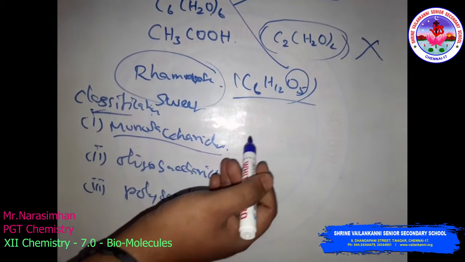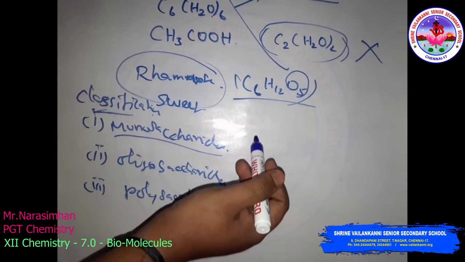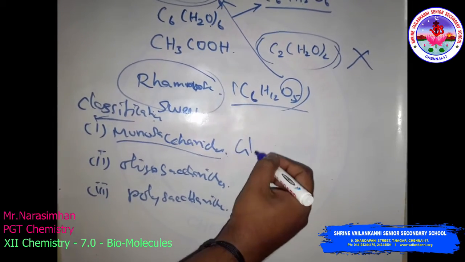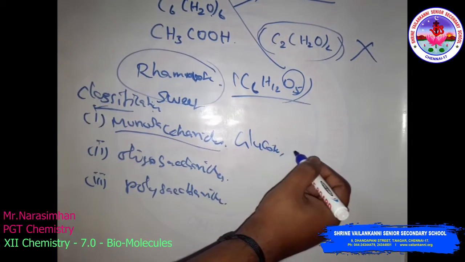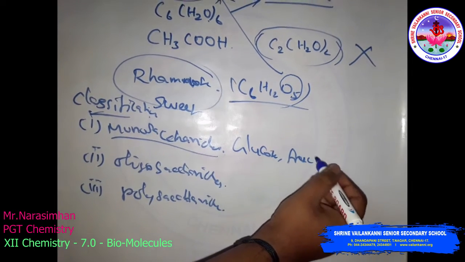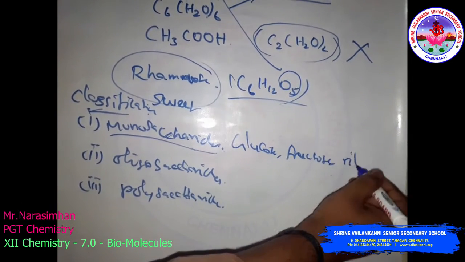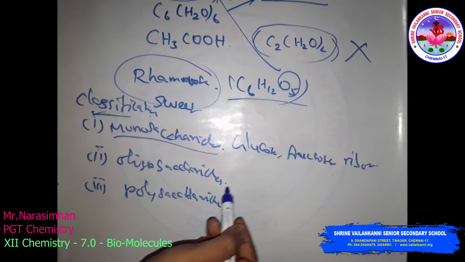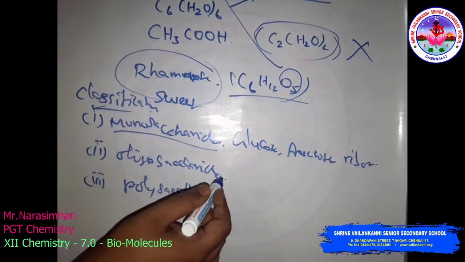About 20 monosaccharides are known to occur in nature. Some examples are glucose, fructose, ribose. These are monosaccharide examples. Then oligosaccharides.